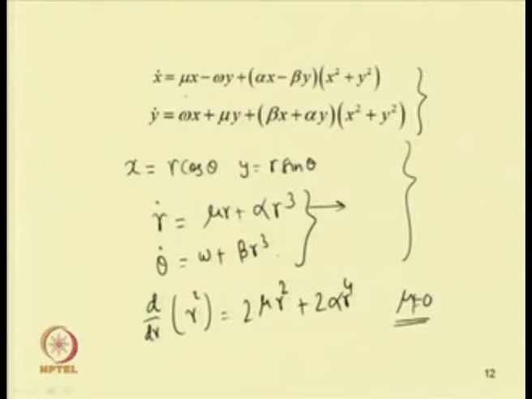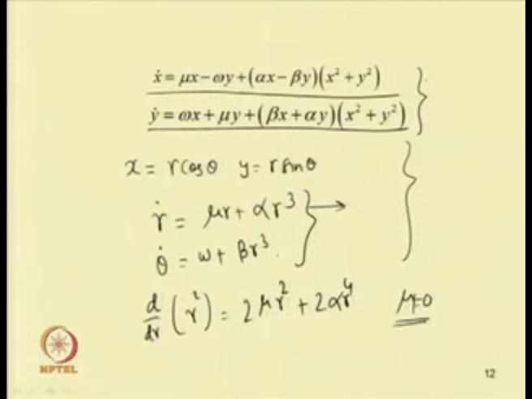If you differentiate this x dot first with respect to x, this becomes mu, and from this part we have alpha into alpha x cube. We can differentiate this part with respect to x and this part with respect to y to obtain this condition.